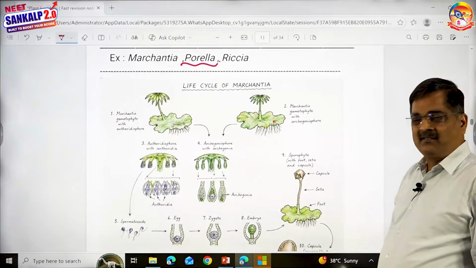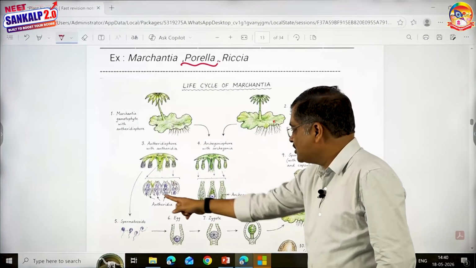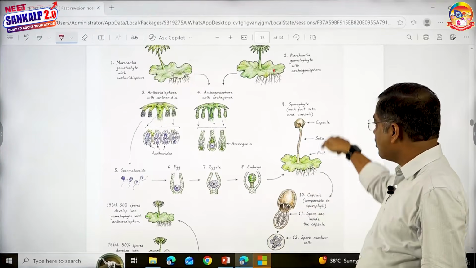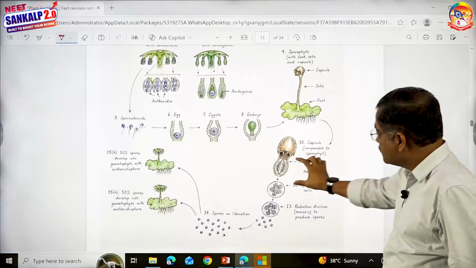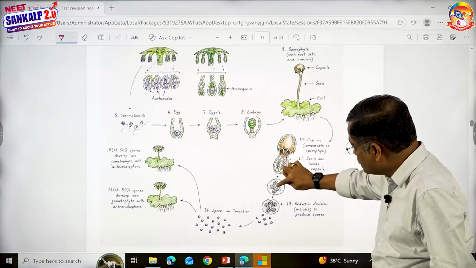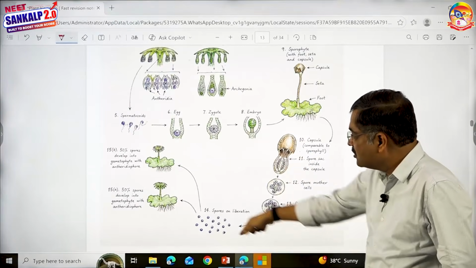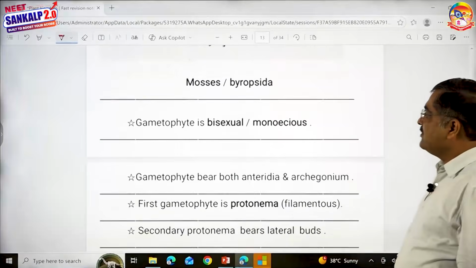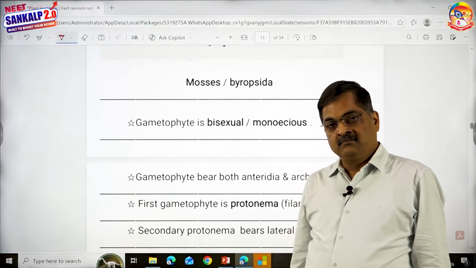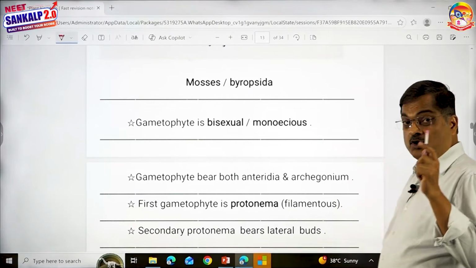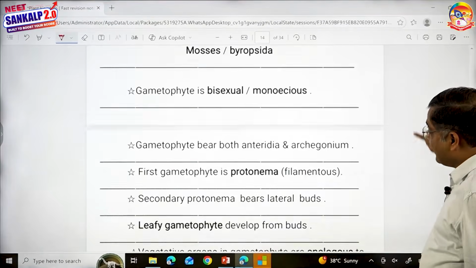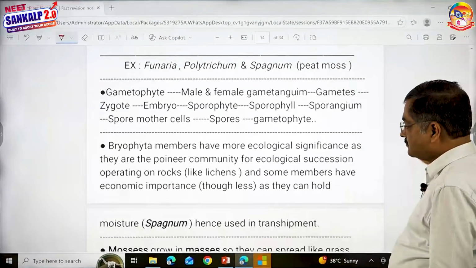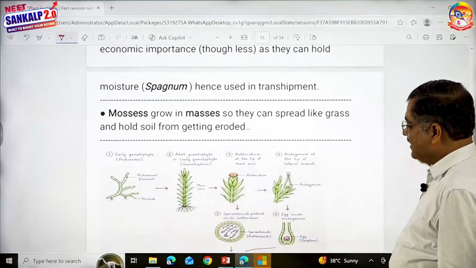This is looking simple. Gametophyte, gametangia, gametes. Gametes fuse to form zygote, embryo, sporophyte. Sporophyte will have sporophyll, sporangium, spore mother cell, reduction division, spores. Spores give rise to gametophyte. This is turning out to be easy. Then we talk about mosses, children. Mosses, let me first show you the diagram which will help you to understand. And it's very clear now that we should start with gametophyte. All right, let us see.